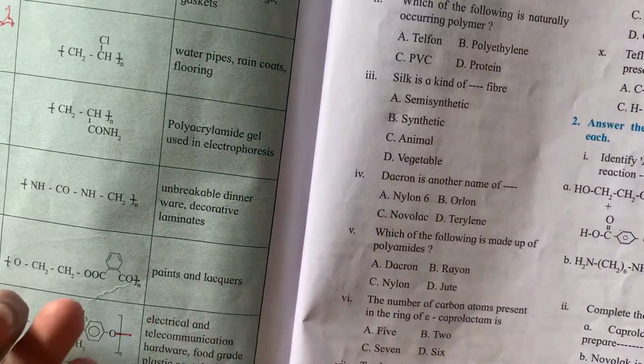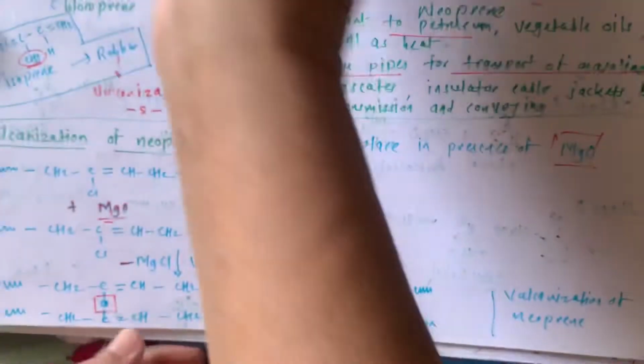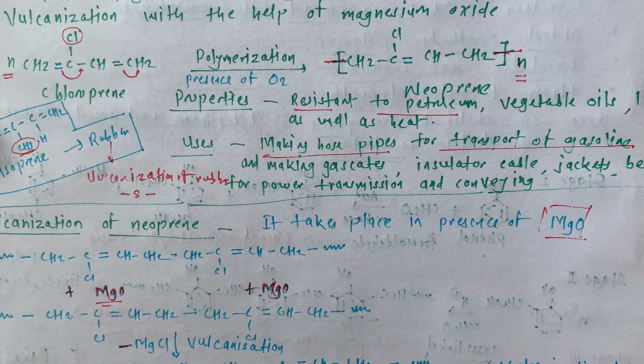Now the next chapter is coordination chemistry, and from that we are going to cover whatever the important topics are, because that is a very huge topic. But for this pandemic, there are so many parts omitted, so don't worry about that.